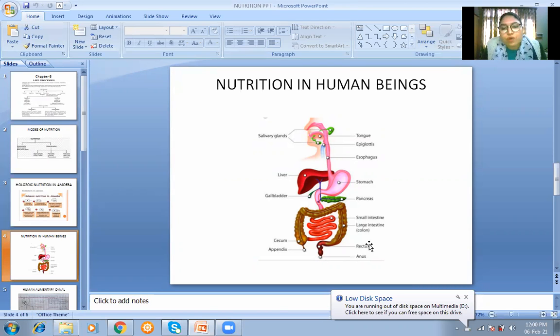So when glucose is formed, in what form is glucose stored in plants? This is also a one mark question that can be asked, in what form glucose is stored in plants, that is starch, and in human beings and animals, glucose is stored as glycogen. ठीक है? प्लांट्स में जो ग्लूकोज बनता है वो स्टार्च के फॉर्म में स्टोर होता है, and in human beings and animals it is stored as glycogen. This is also important. Fine.